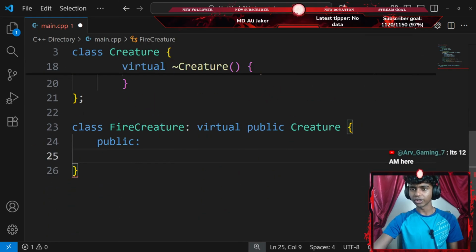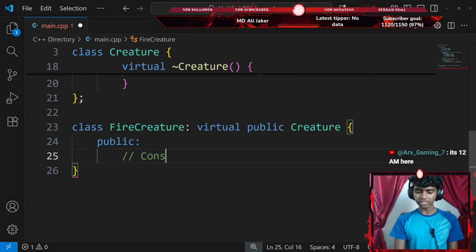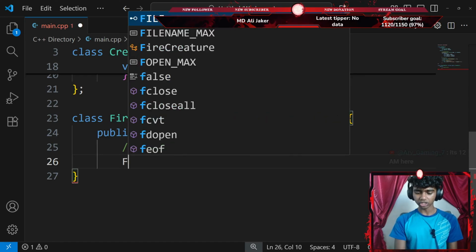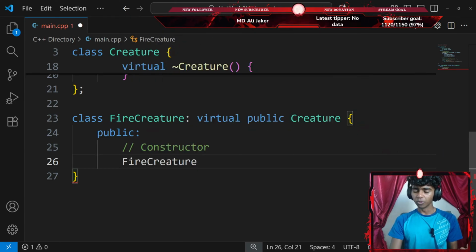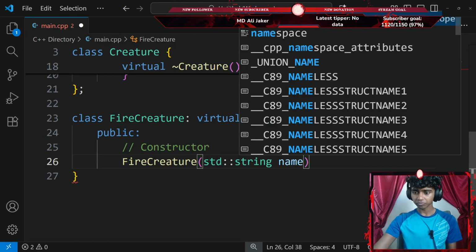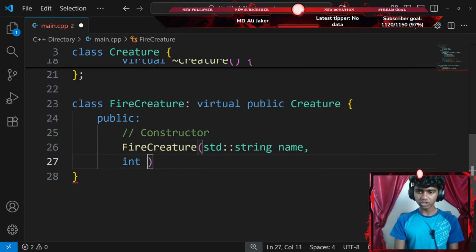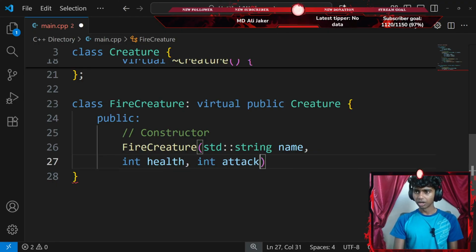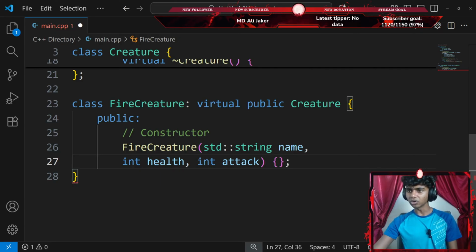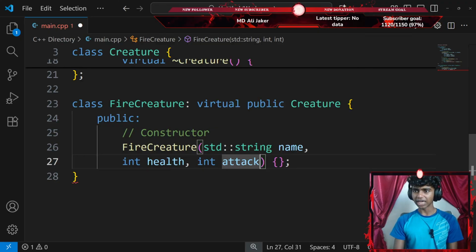So firstly, let's go ahead and zoom in a little. Add a comment that says something like constructor. Now for my constructor, I'm going to create a constructor for my fire creature class, which is going to consist of, let's say, 3 parameters. The first parameter is going to be a standard string of name. The second parameter is going to be an integer of health, and the third parameter is going to be an integer of attack. There we go. Okay, and then I go with a row of curly braces, ending with a semicolon. Can I go with something like attack plus 10?